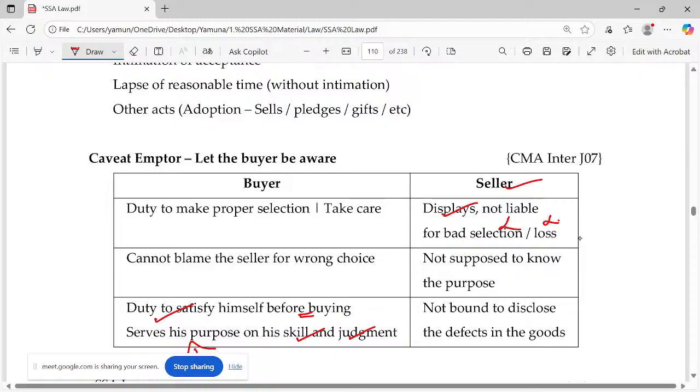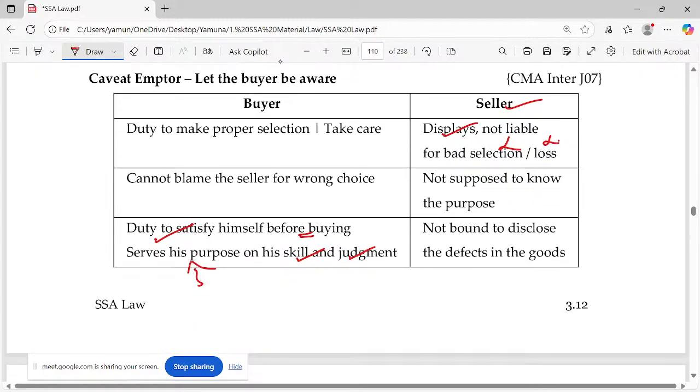Okay, then he's not supposed to know the purpose. Yeah, beautiful one. He's not supposed to know the purpose. If he knows the purpose, he has to convey. Probably we'll just go for this: I'm going for buying a jerkin, which is like two-way use.